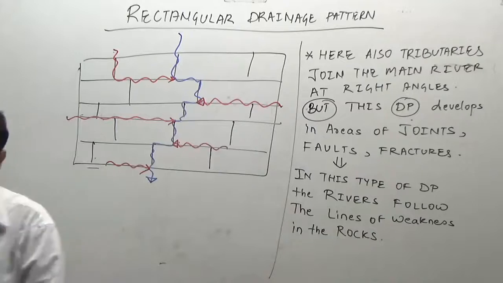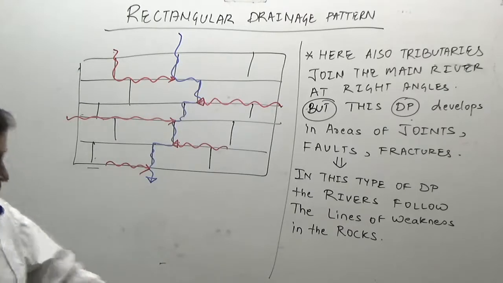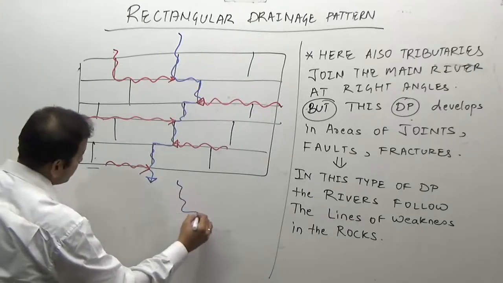In this, the lines of weakness in the rocks. So, you're getting the difference between the rectangular drainage pattern and the trellised drainage pattern. In this, the rivers follow the lines of weakness in the fault. If I want to draw this diagram, won't it look like this?